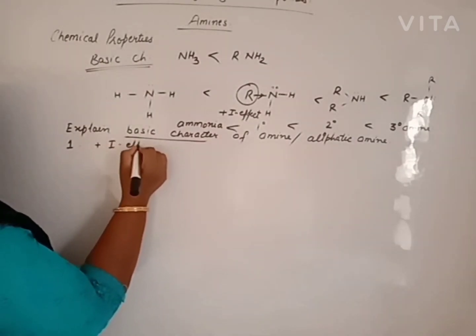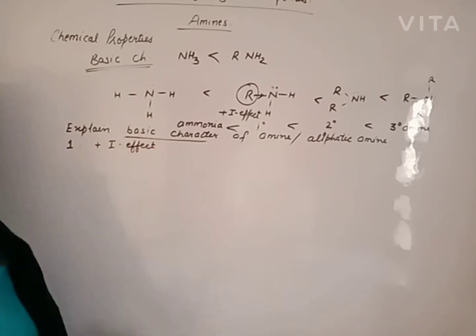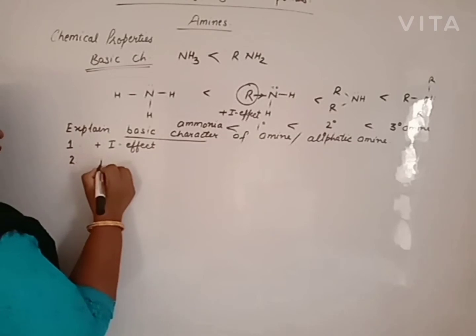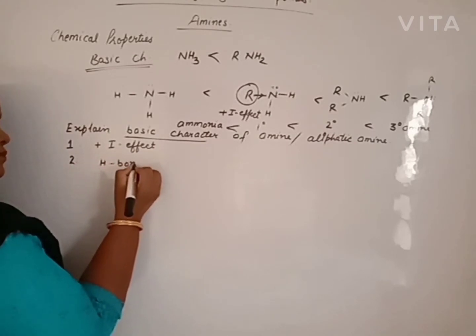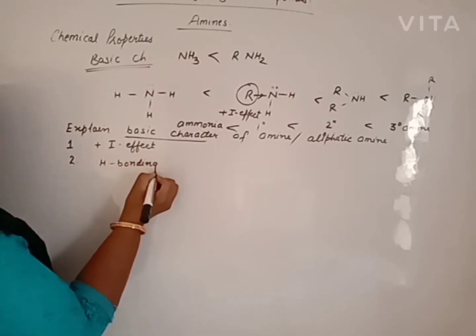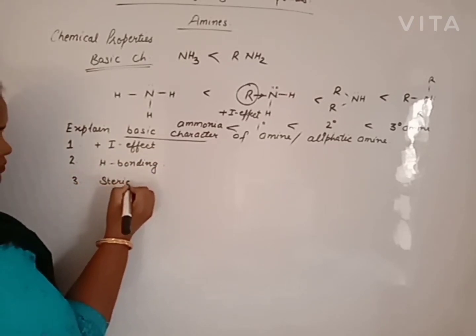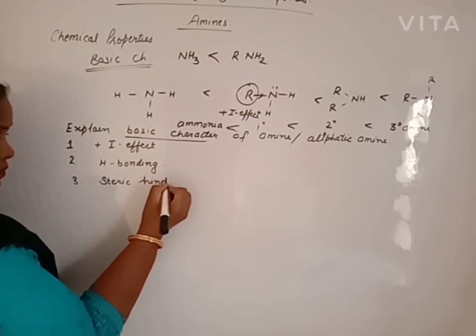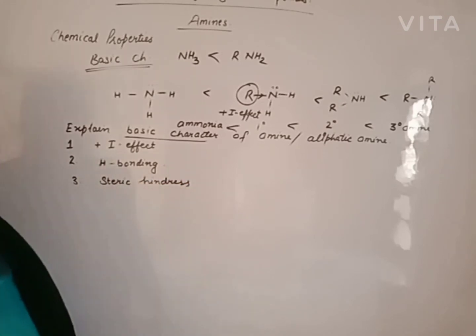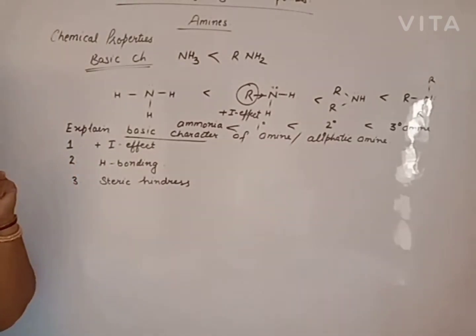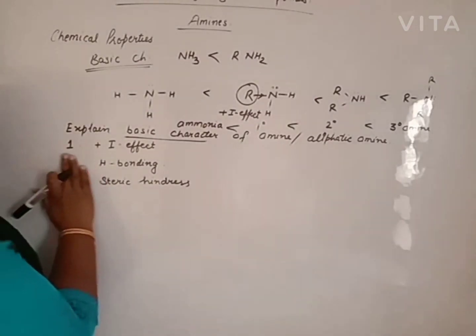First factor is the plus I effect, the electron donating inductive effect. Second, hydrogen bonding. And third, steric hindrance. These three factors collectively explain the nature of aliphatic amines.